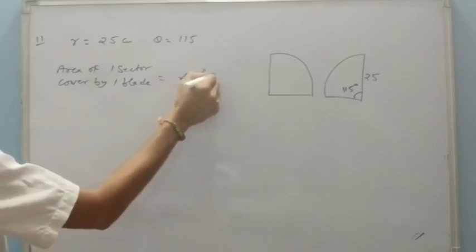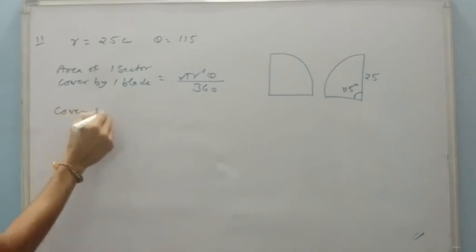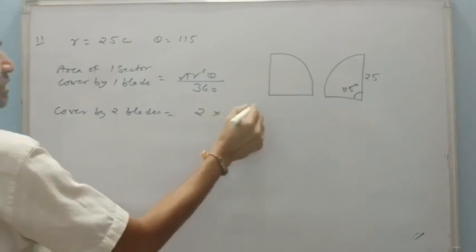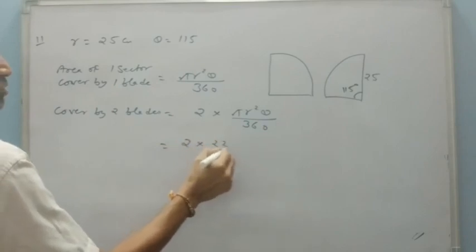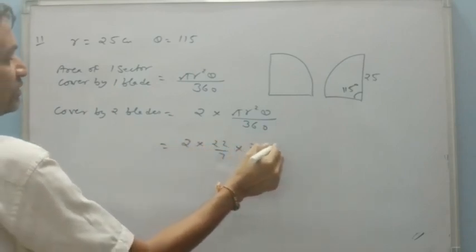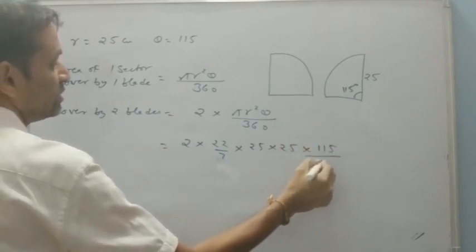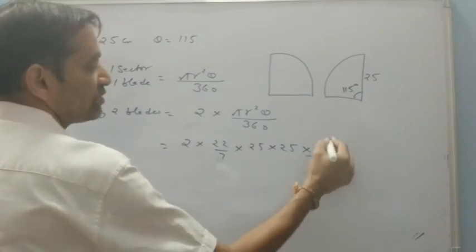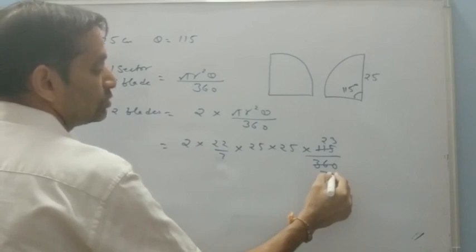is pi r square theta upon 360. So covered by 2 blades will be 2 into pi r square theta upon 360. Again, 2, pi is 22 by 7, r is 25, theta is 115 upon 360. Just try to solve it now. This is by the 5, you can say this is 23 and that is 72.